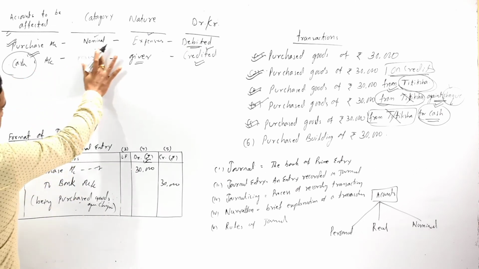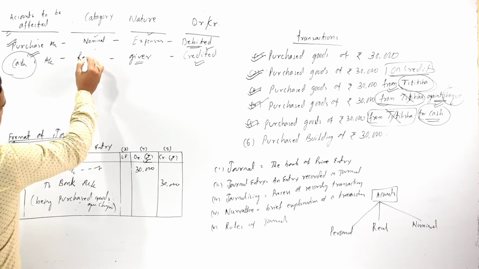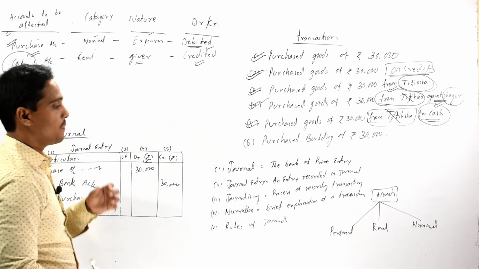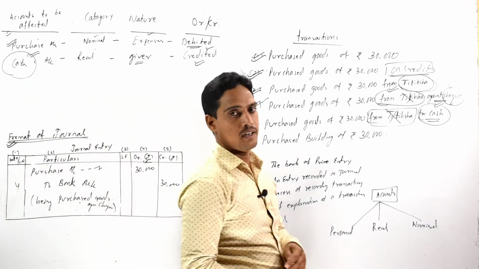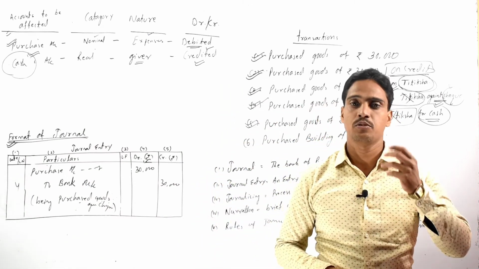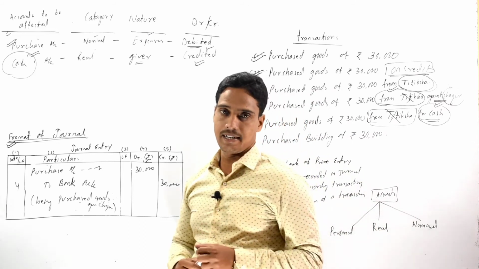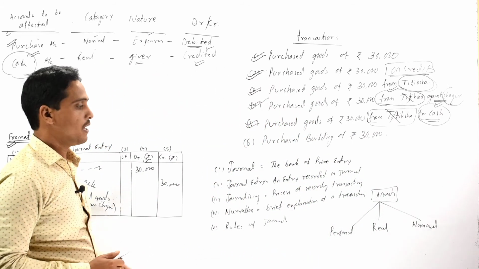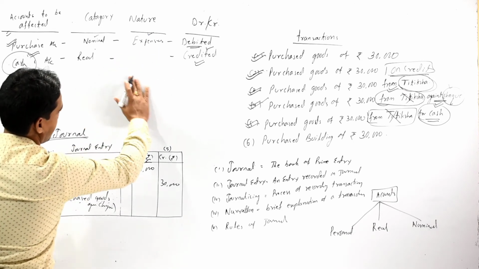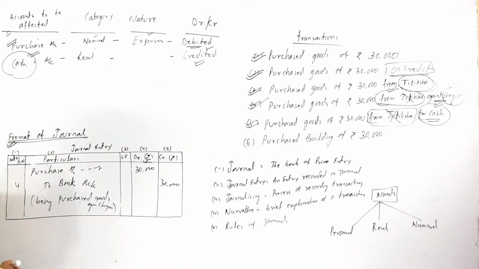But cash account belongs to our real account category. So here we should apply the rule of the real account in order to identify which account should be debited and which account should be credited. In case of real account, the rule says debit what comes in and credit what goes out.